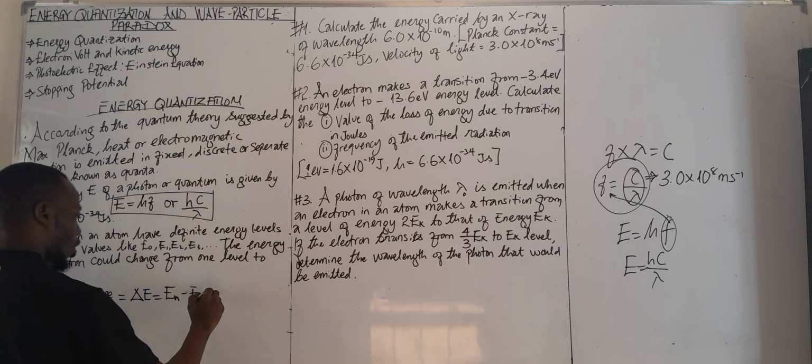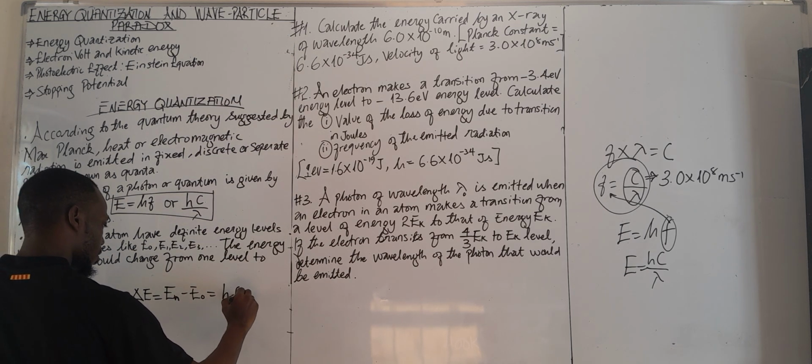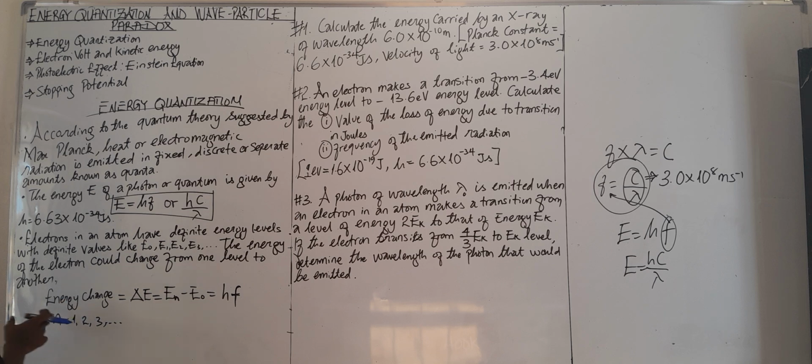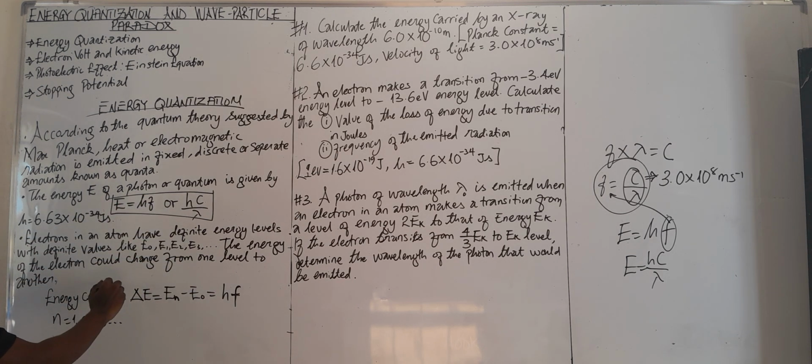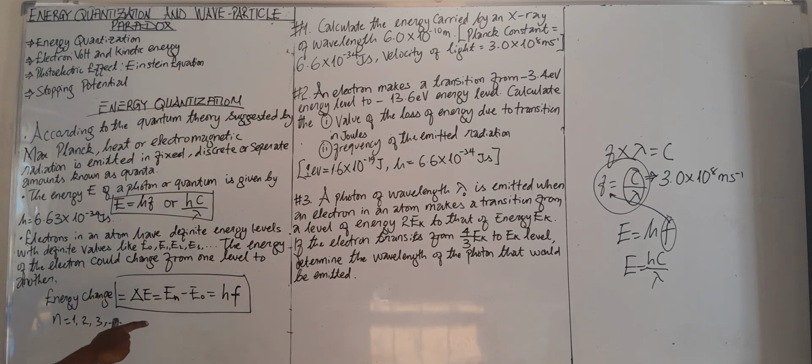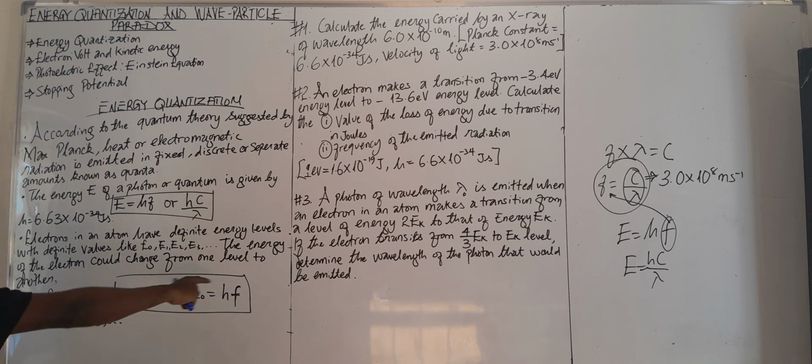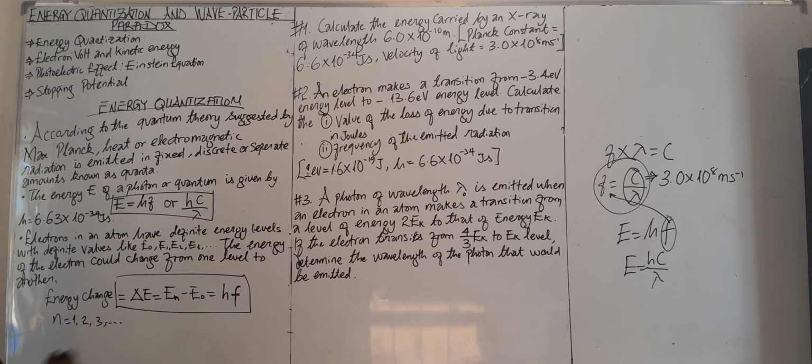Now, the change in E is also the same thing as hf. The only difference is we're just talking about an electron in an atom. If it's in an atom, it definitely has different levels. It's all the same thing as the energy of the photon, which is hf. Now let's discuss this formula. What this formula is trying to tell us is the more energy we have, the more frequency we have. It means that energy is directly proportional to frequency. I can write E is directly proportional to frequency. The more energy, the more frequency.